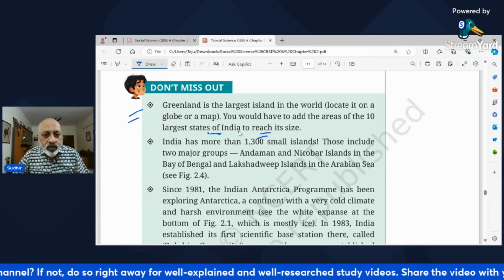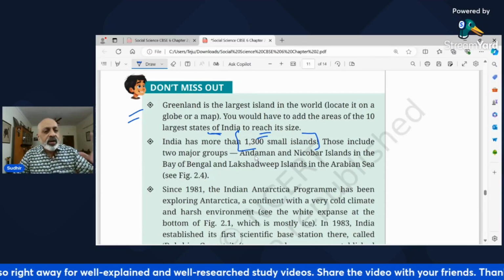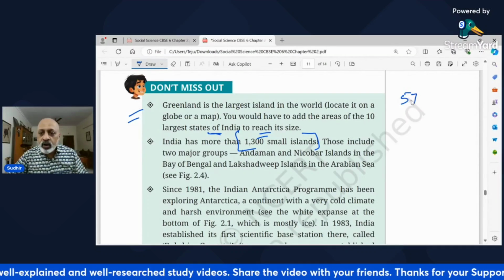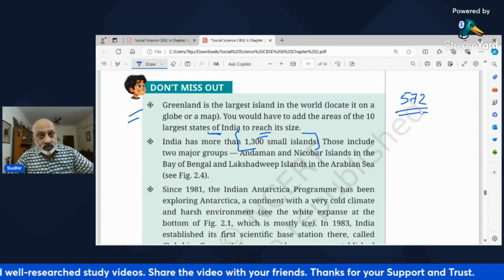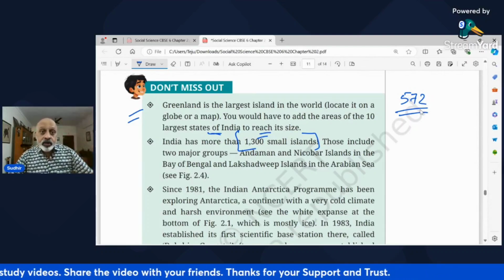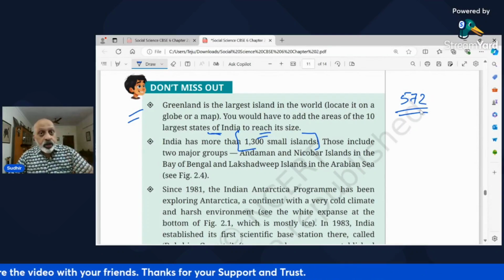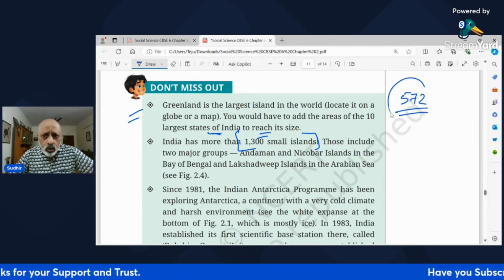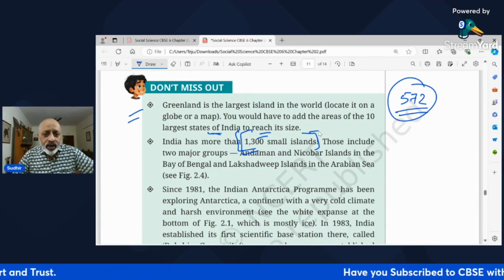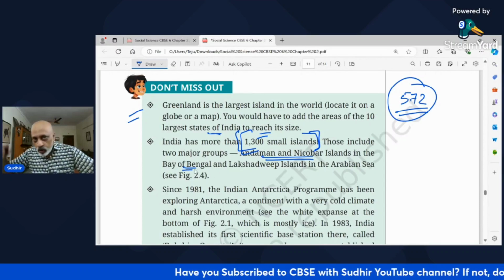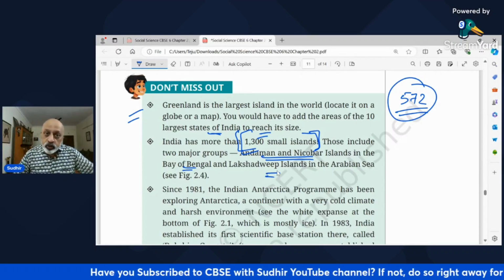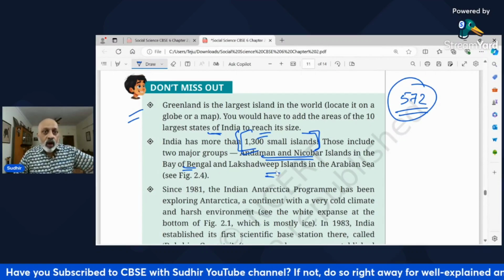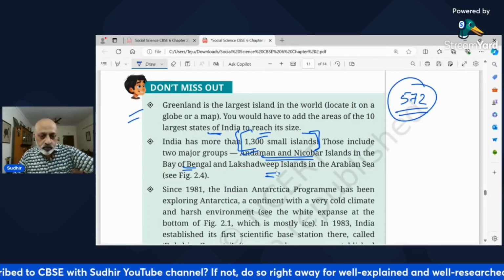Okay, India has more than 1,300 small islands. This is mainly Andaman and Nicobar Islands, jahan par 572 islands are there. Many of them are not inhabited also. Okay, especially in Nicobar Islands, and many of them are tribals. So there are 1,300 small islands in India, mainly Andaman and Nicobar Islands in the Bay of Bengal, that is on the right-hand side, and Lakshadweep in the Arabian Sea, away from the Kerala coast.